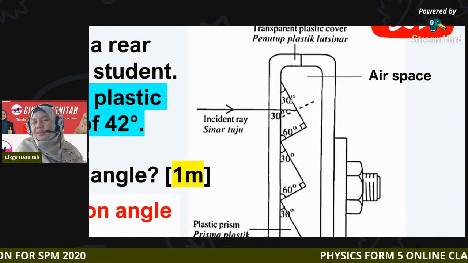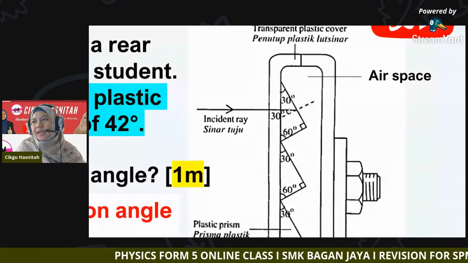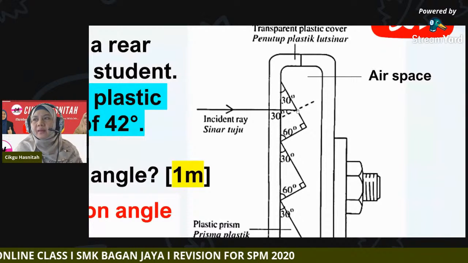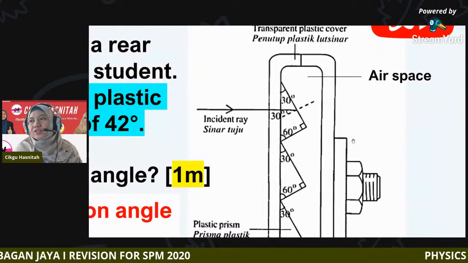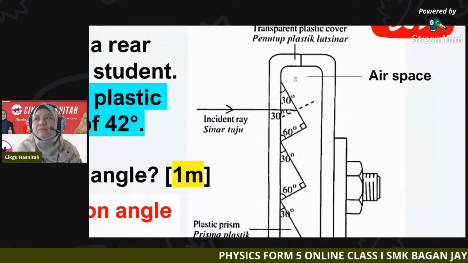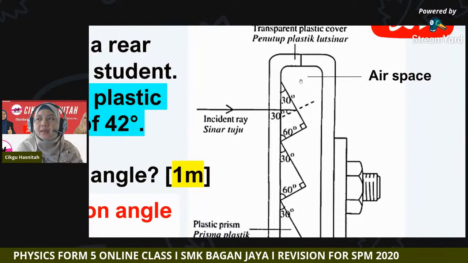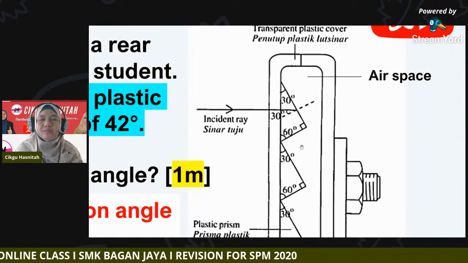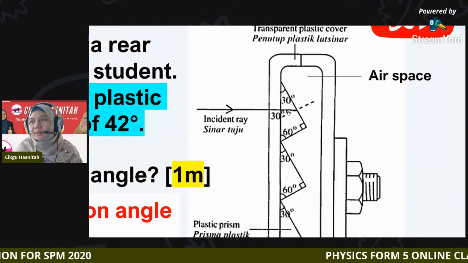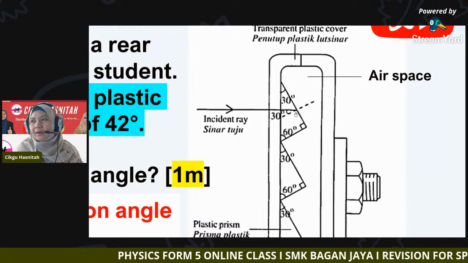Here at this boundary, this is the normal, so the incident angle here is 30 degree. Inside the reflector is an air space. So this is the incident ray, it is incident at 30 degree on this border between the prism and the air.